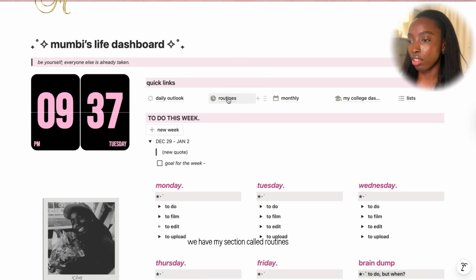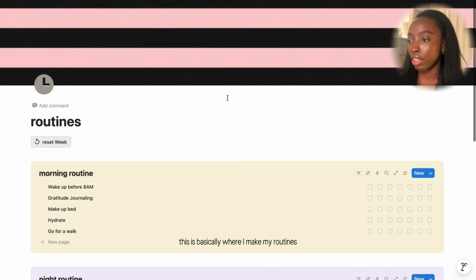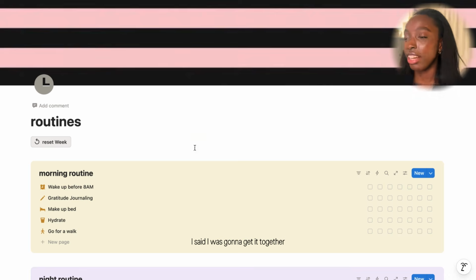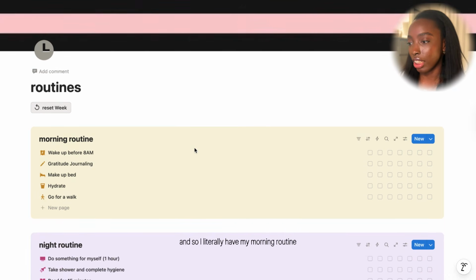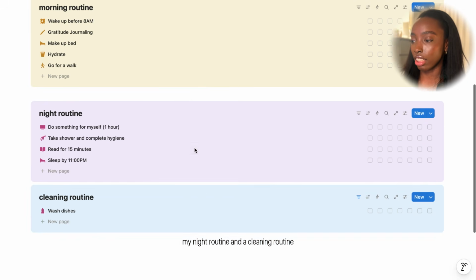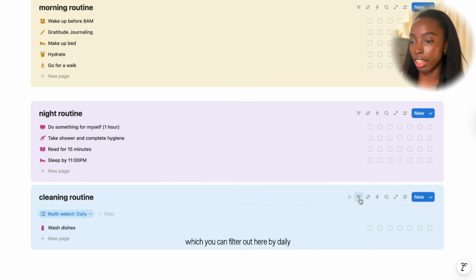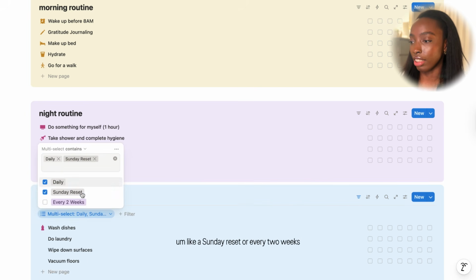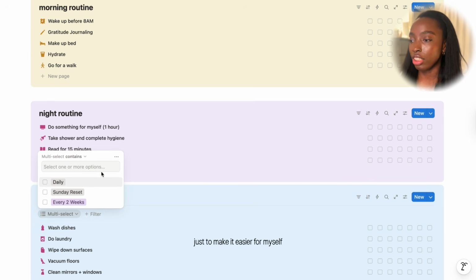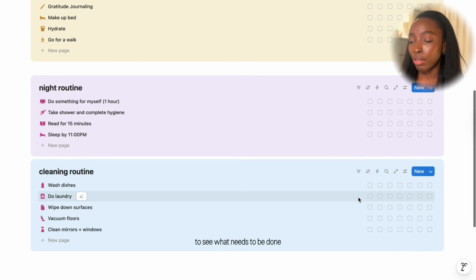We have my section called routines. This is basically where I make my routines, because I said I wasn't playing around with my routines. I said I was gonna get it together. And so I literally have my morning routine, my night routine, and a cleaning routine, which you can filter out here by daily, like a Sunday reset, or every 2 weeks, just to make it easier for myself to see what needs to be done.